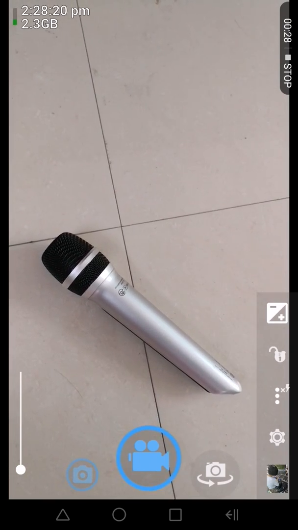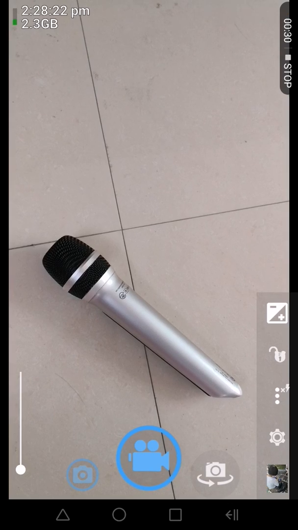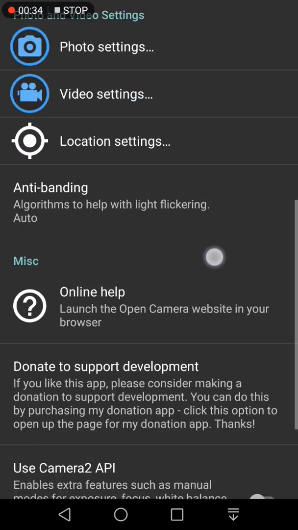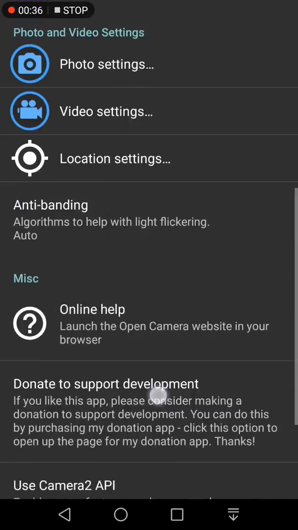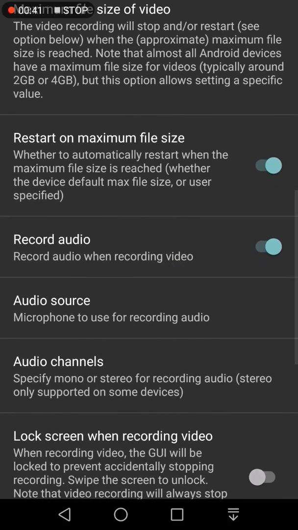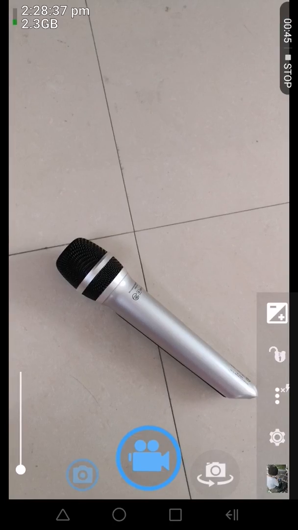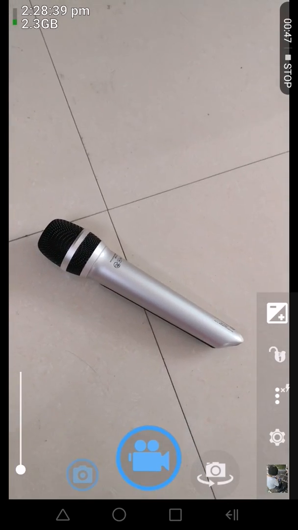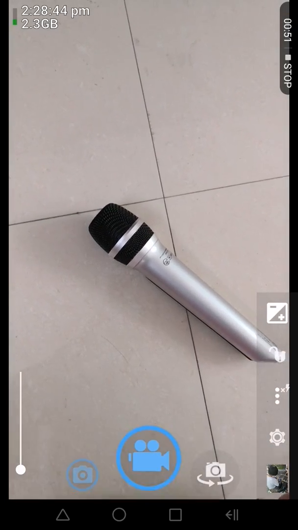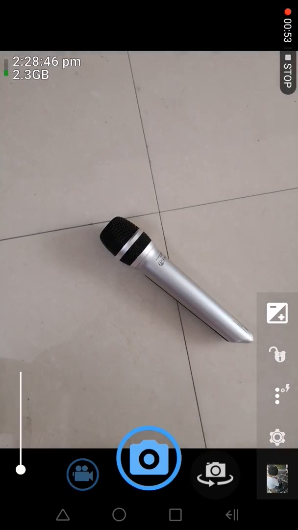and then don't forget to set the audio source here, video setting, audio source, and choose external mic. Okay. Now you can take video or take photo here.